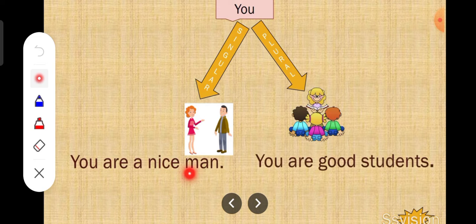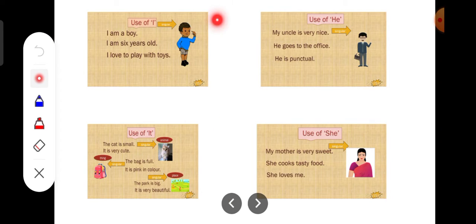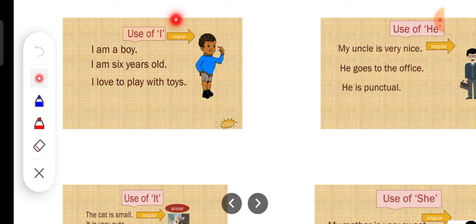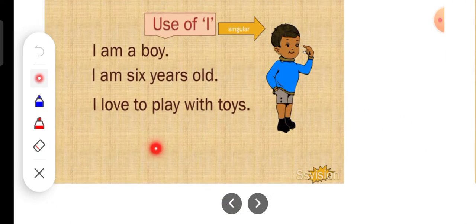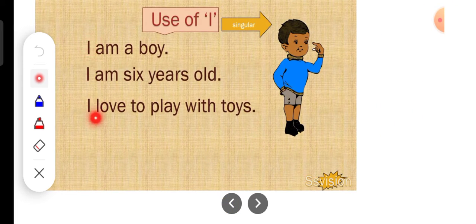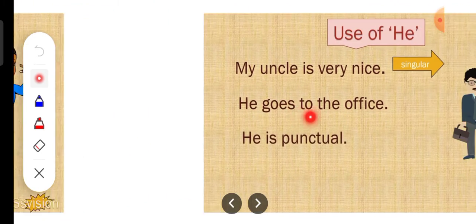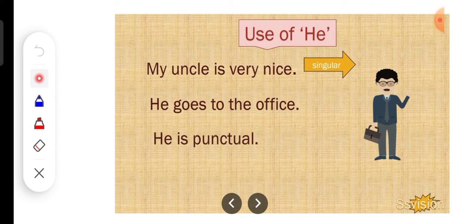Like here, you are a nice man. So you is used for a man over here. Okay. Then you are good students. For singular also you is used. For plural also you is used. When you are speaking about your own self, you use the pronoun I. When you talk about somebody else and it's only one, you talk about a man, use the word he,